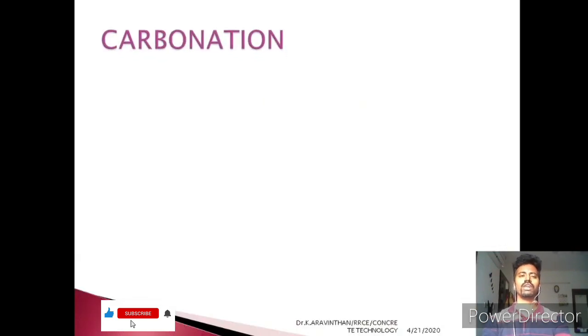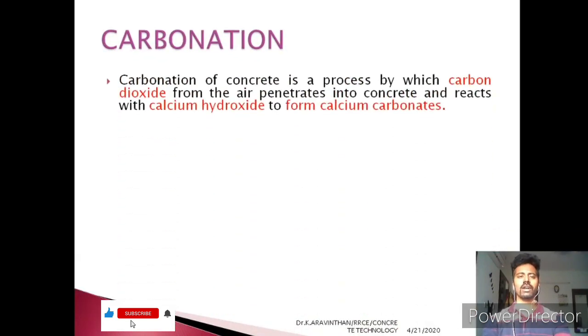First, we will look into carbonation. What do we mean by carbonation? The environment generally consists of carbon dioxide. Due to this carbon dioxide around the concrete structure, the gas is absorbed by the pores of the concrete surface.